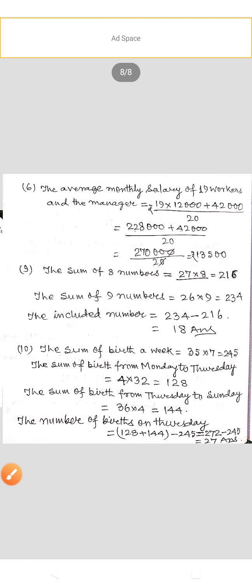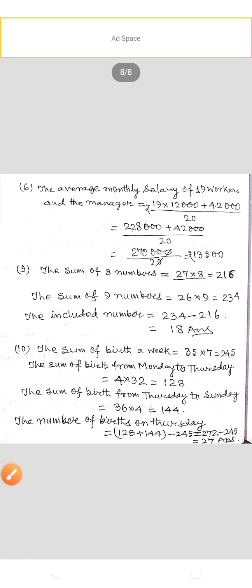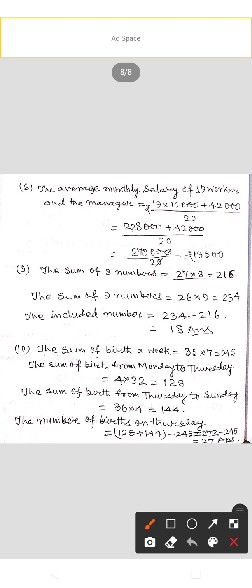Question number 6. The average salary of 19 workers in a factory is rupees 12,000 per month. If the salary of the manager is rupees 42,000 per month, find the average monthly salary paid to all the employees.